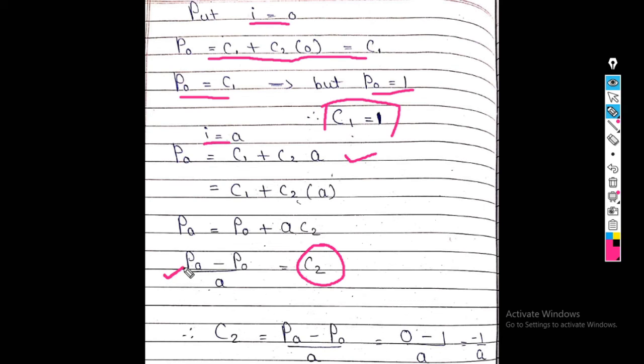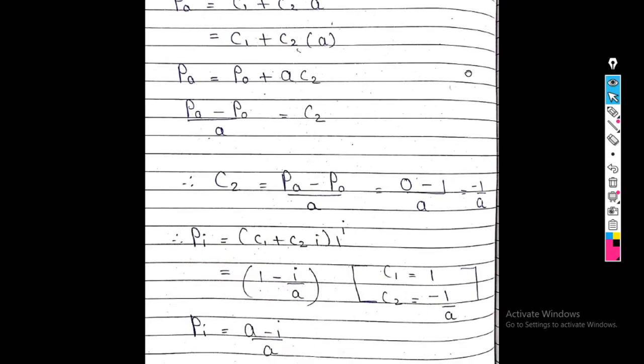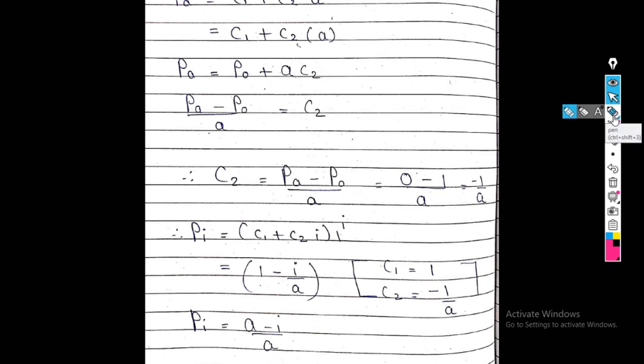Pa minus P0 upon a. So again we use the boundary condition here. What do we get? We get the final answer of C2 as Pa minus P0 upon a. P0 is 1 while Pa is 0. So the final answer is minus 1 upon a.